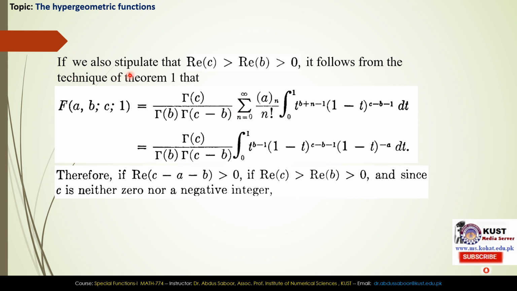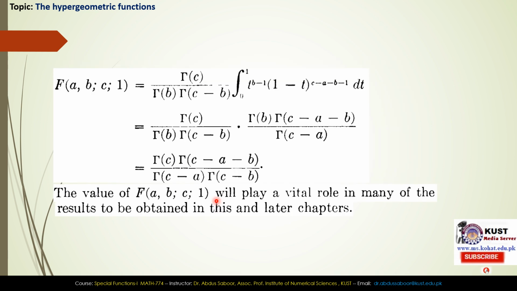If we also stipulate that real of c greater than real of b greater than 0, it follows from the technique of theorem 1 that f of a, b, c1 equal to this. We have just put the value of z equal to 1 in the previous theorem. So we get this one. Therefore, if real of c minus a minus b greater than 0, and if real of c greater than real of b greater than 0, and since c is neither 0 nor a negative integer, f of a, b, c1 equal to this.